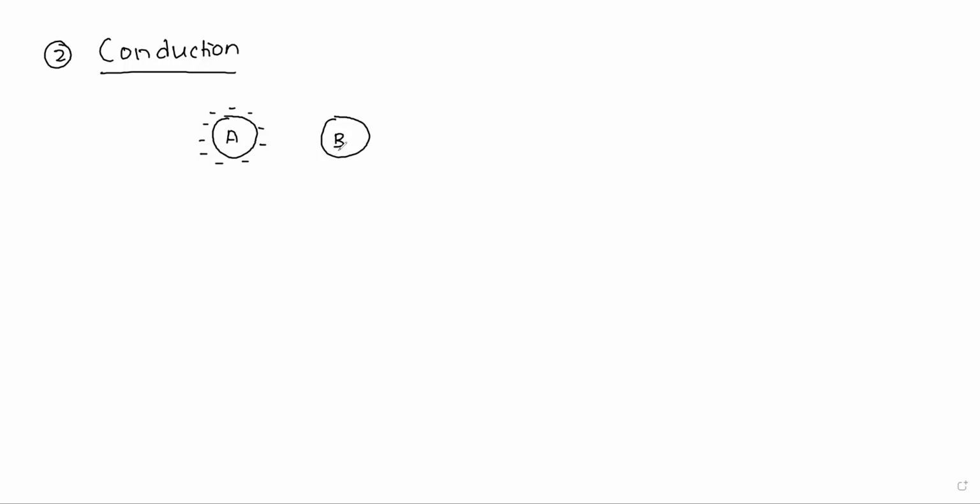Now I want to charge B. In A the electrons have moved outside. Now these electrons are trying to come out. They have already reached the surface and now they want to come out to the other conductor.